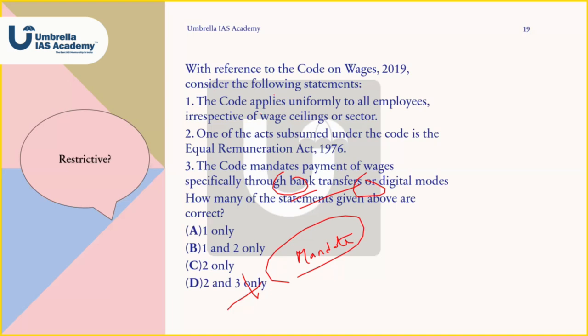When you have doubt in the exam, ask whether it is a recent code with recent changes. One more thing: here they have given all employees, but the code applies uniformly to employees irrespective of wage ceilings or sector. Can I say here that all does not matter, because irrespective of wage ceilings and sector is already given? So all as such does not have importance here. When I say irrespective of wage ceilings or sectors, employees automatically becomes broad. They don't have to give you all there. Even if all is given, it does not change the statement much, so don't worry about all here.